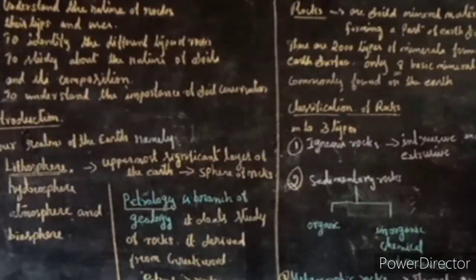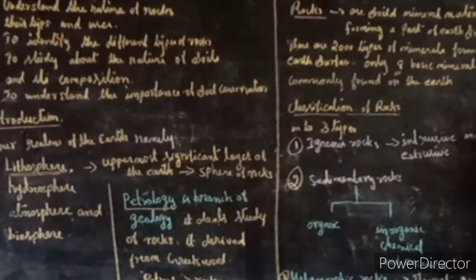Why is it known as thermal metamorphism? Because due to the high temperature, the rocks undergo many changes. These processes are called thermal metamorphism. Then dynamic metamorphism: due to the high pressure, rocks change into many kinds of rocks. This process is known as dynamic metamorphism.